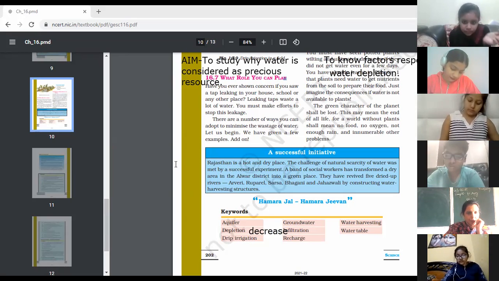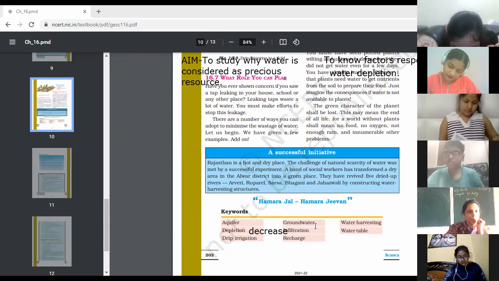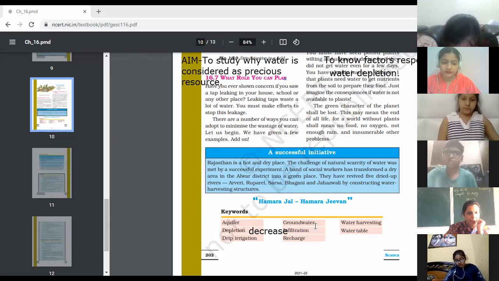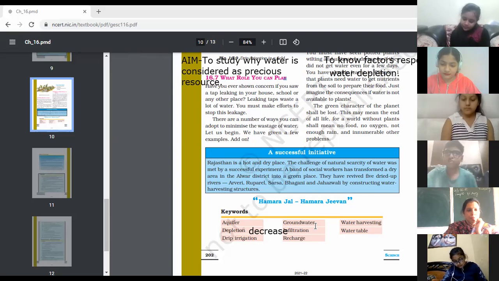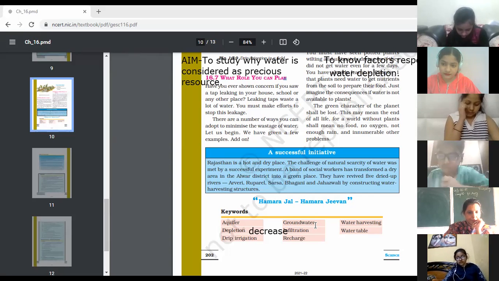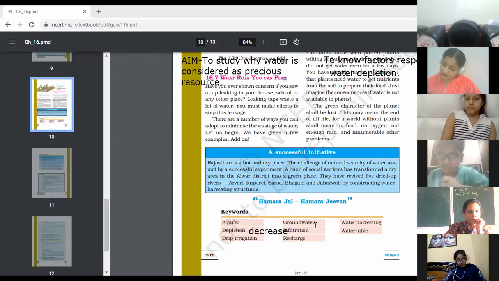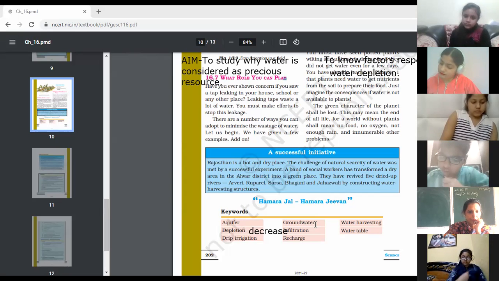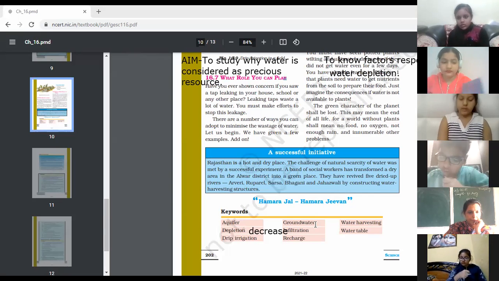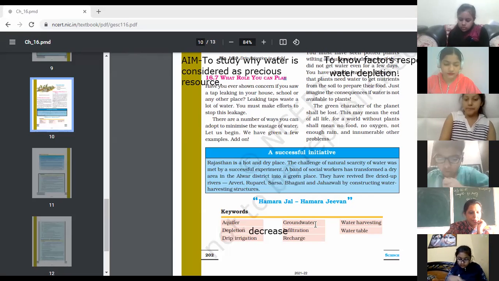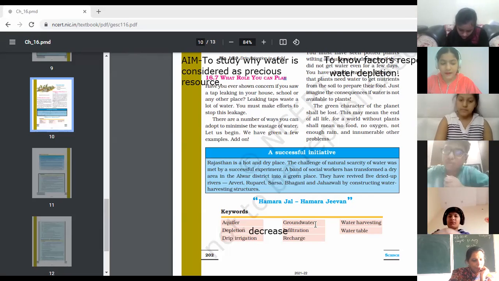Next, Lavish, groundwater. What is it? Yes, ma'am. The rainwater or water from other sources like ponds, which seeps or percolates under the ground and collects over the impermeable rocks, is called groundwater. Okay, tell the page number.